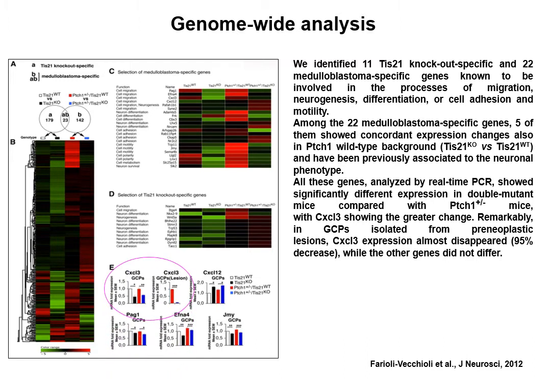We found 22 medulloblastoma-specific genes involved in cell migration, and among them we identified the chemokine CXCL3, which, being able to regulate the migration of cerebellar precursor cells, was potentially responsible for the increase of medulloblastoma frequency.